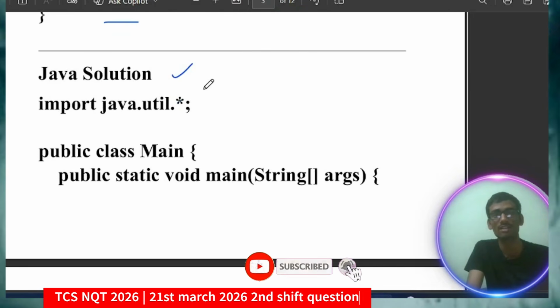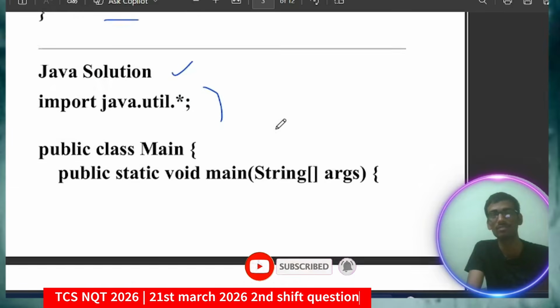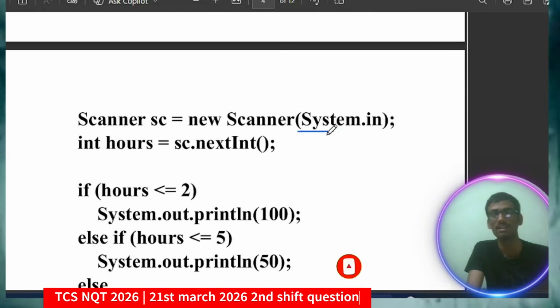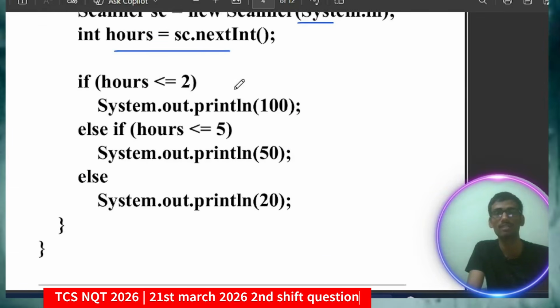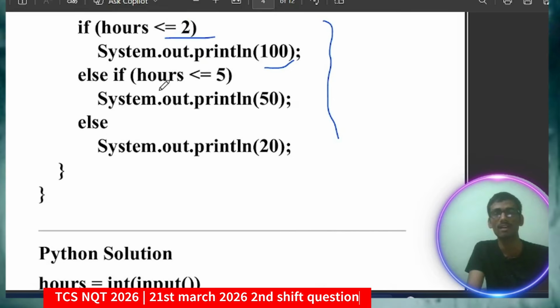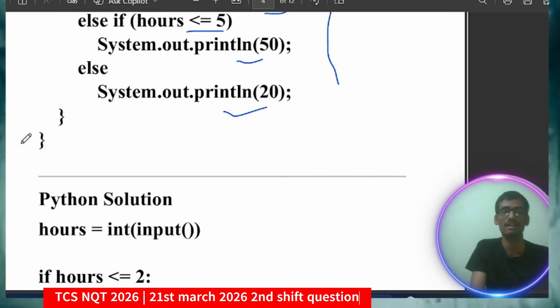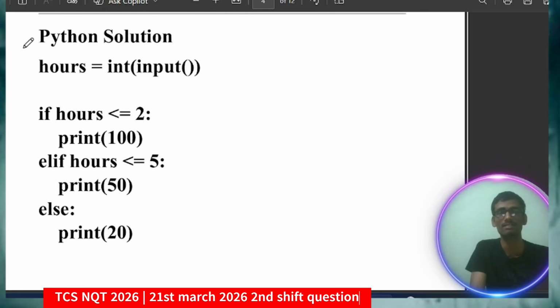Coming to Java, import java.util.*, taking the input, Scanner is equal to new Scanner(System.in), and taking the hour as input, and I will just apply the if else condition: if hour is less than or equal to 2, System.out.println 100, else if hour is less than or equal to 5, println 50, otherwise else 20. So these were the simple things, and in Python, within 5 to 6 lines of code you can see here.